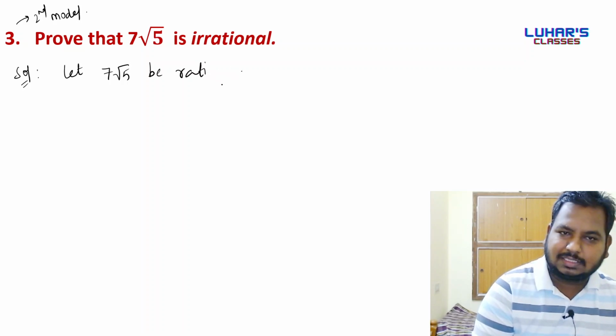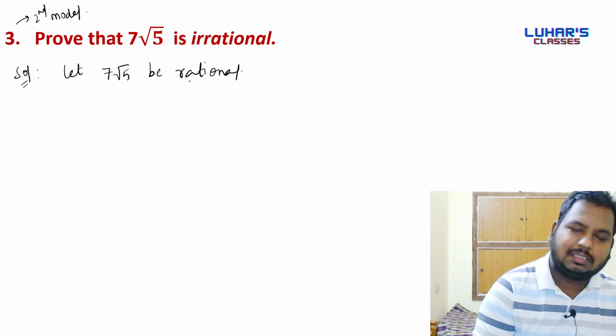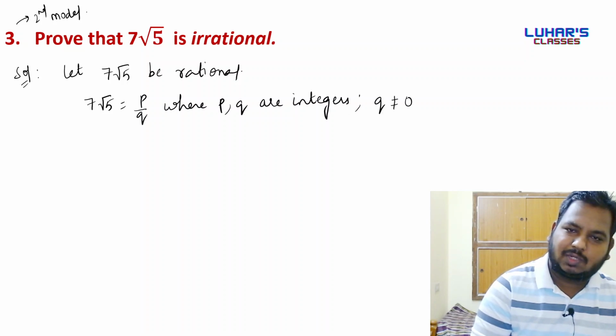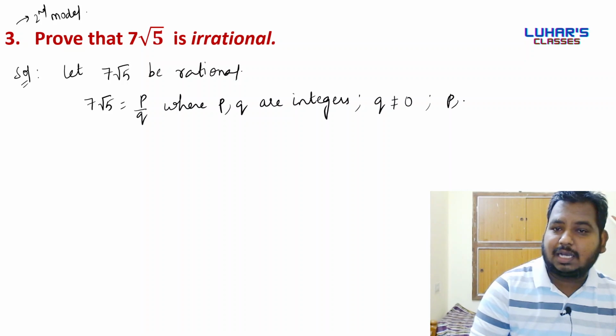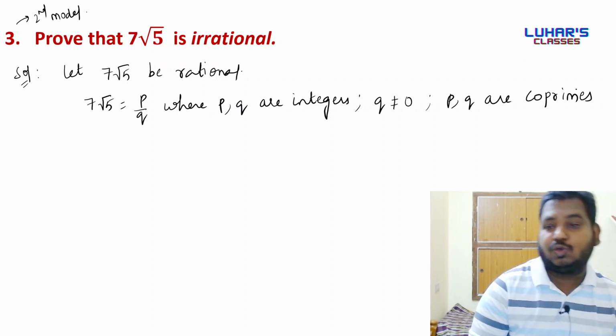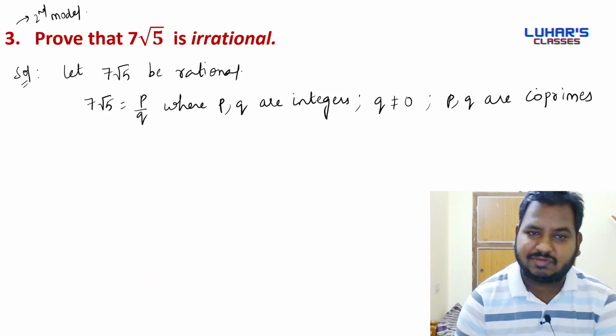If 7 root 5 is rational, then definitely 7 root 5 will be of the form p by q, where p, q are integers, q is not equal to 0, and p, q are coprimes. What are coprimes? Two numbers are said to be coprimes if their HCF is 1.